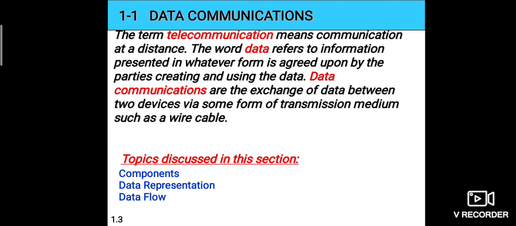For data communications to occur, the communicating devices must be part of a communication system made up of a combination of hardware, that is physical equipment, and also software, that is programs. The effectiveness of a data communications system depends on four fundamental characteristics. Before getting into the fundamental characteristics, we are going to discuss what is a component, what is data representation, and what do you mean by data flow.